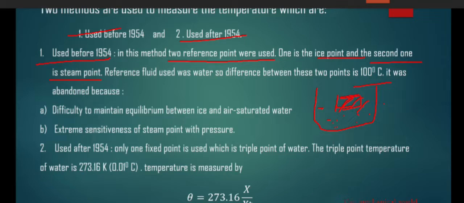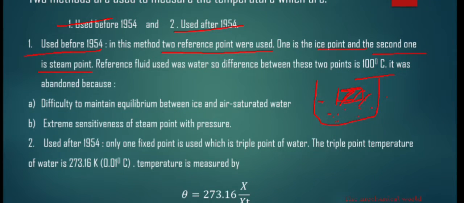Pressure is directly proportional to the temperature of steam. When pressure increases, the steam point temperature also increases, so it is not stable. So this method is abandoned.